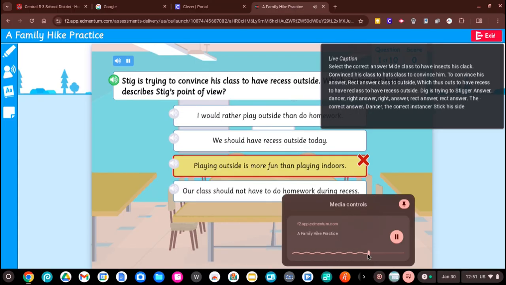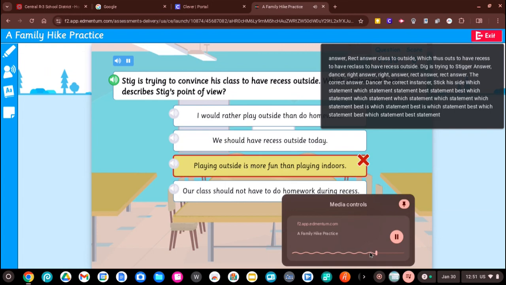Which statement best describes Stig's point of view?